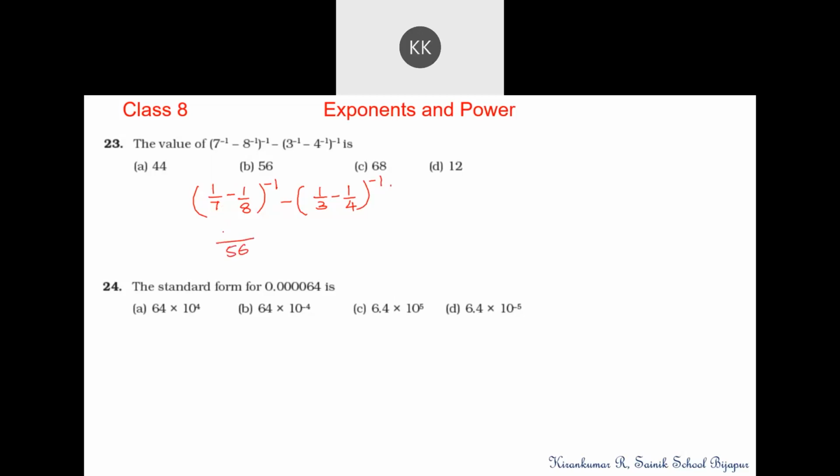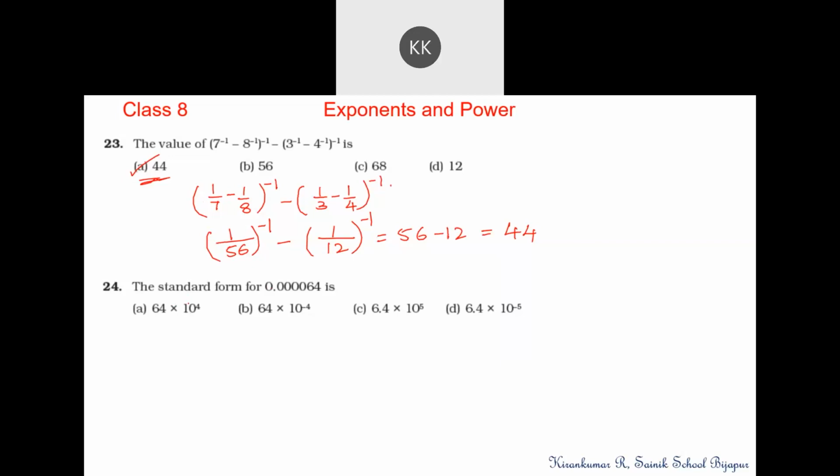The LCM is 56. This will be 8 minus 7 by 56, which is 1 by 56. The same thing is applicable here. It becomes 4 minus 3 by 12, which is 1 by 12. Taking the reciprocal of these gives 56 minus 12, which is 44. Option A is correct. What you should not do is take the reciprocal in the first step. Simplify inside first, that becomes easier.